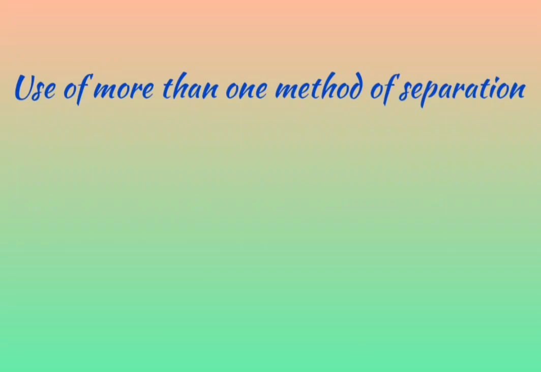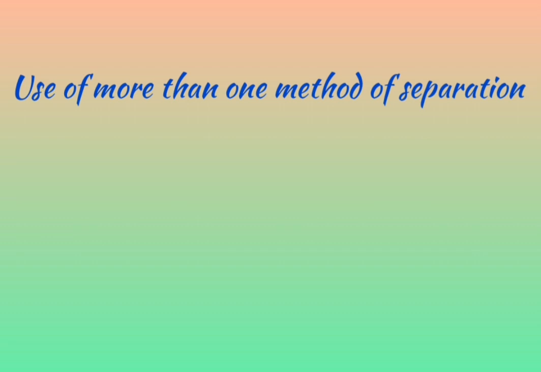Now we are going to discuss the importance or the use of more than one method of separation. In the last classes we have discussed the various methods of separation like hand picking, threshing, winnowing, sieving, sedimentation, decantation, filtration and evaporation. Now let us discuss how we will apply more than one method of separation.